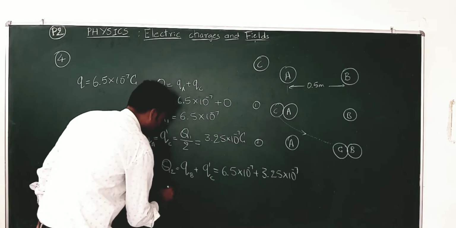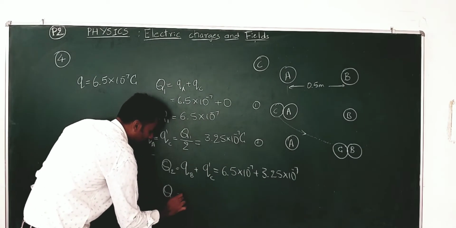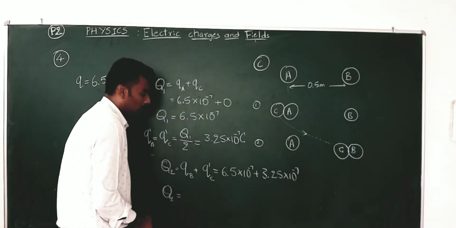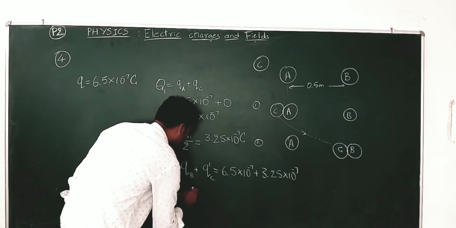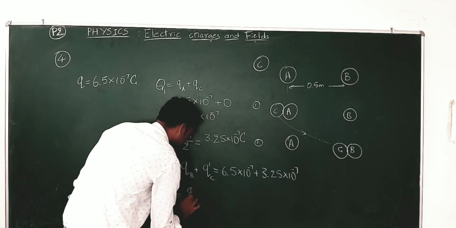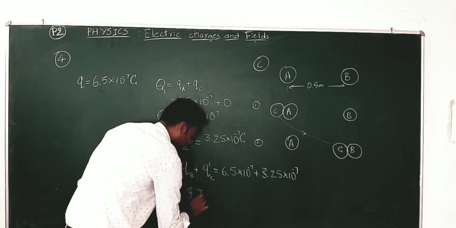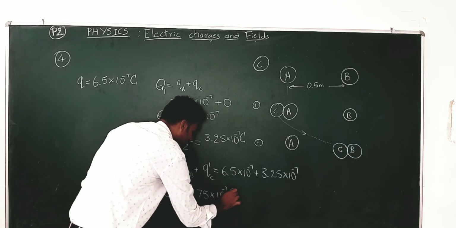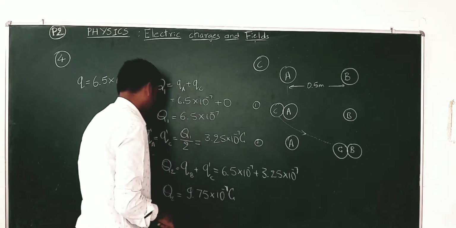Add them together and you will have the net charge given by 6.5 plus 3.25, which is going to be 9.75 into 10 to the power of minus 7 coulomb.